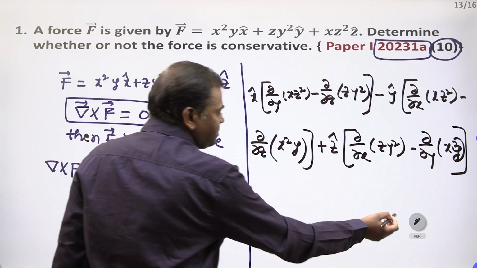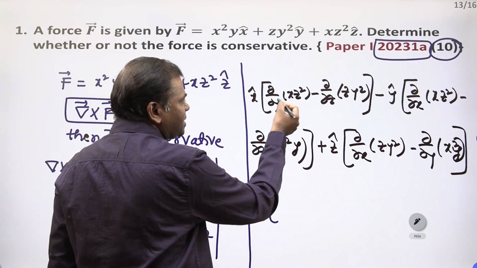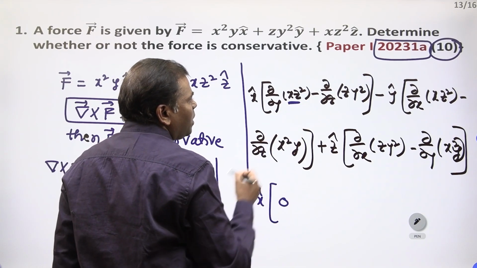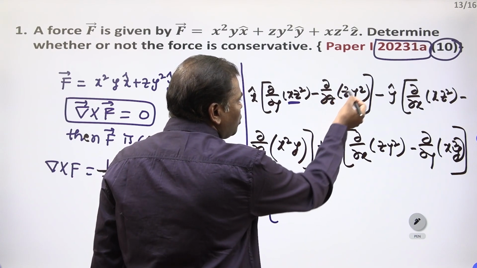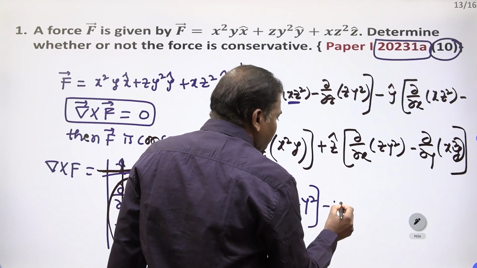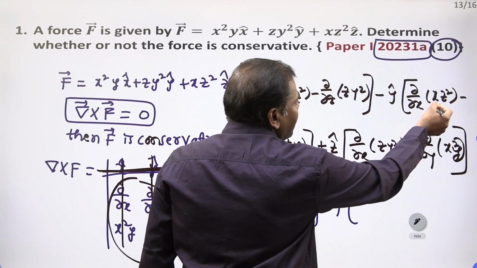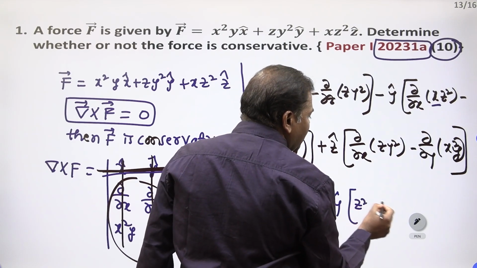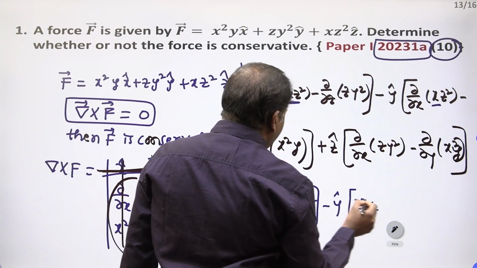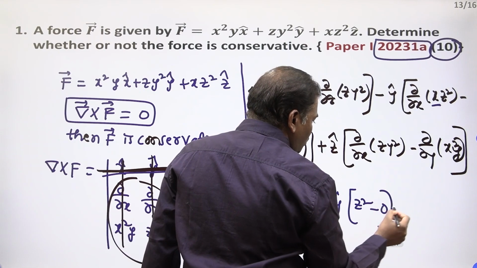First, x cap into dou by dou y of xz square. Is there any y? There is no y, so 0. Minus dou by dou z of zy square gives y square. Minus y cap into dou by dou x of xz square, here x is there, so you bring z square outside. Minus, here any z? 0, there is no z.